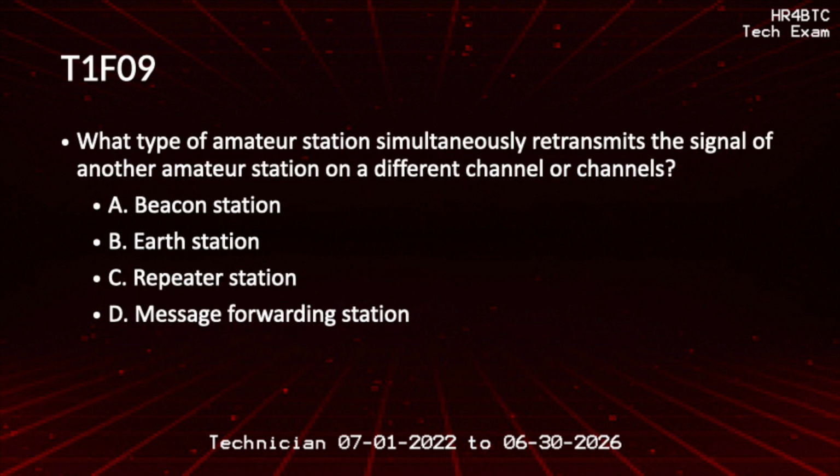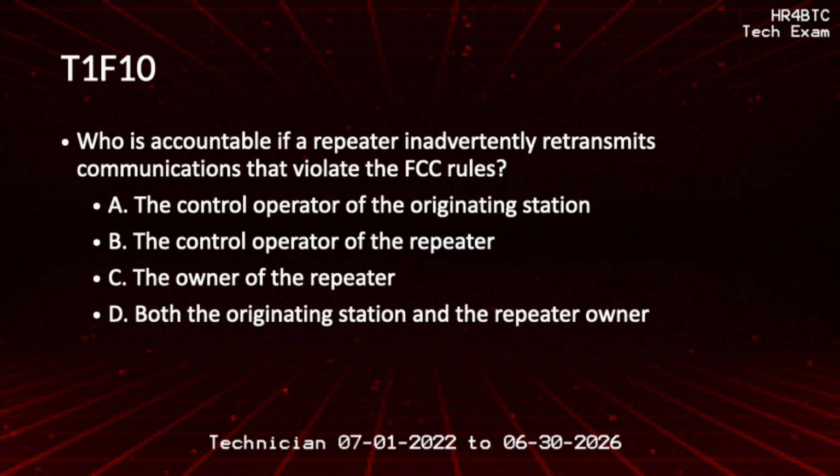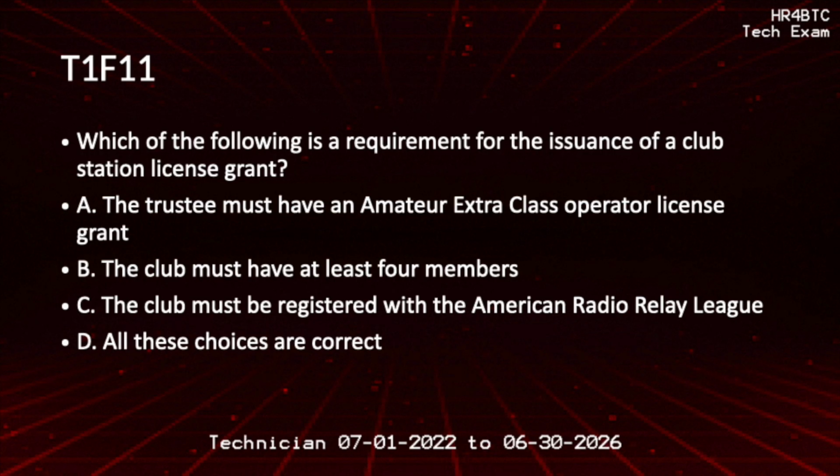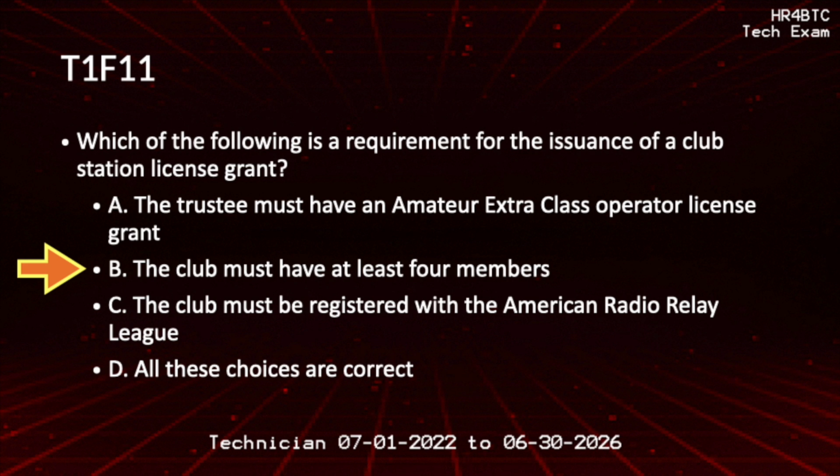What type of amateur station simultaneously retransmits the signal of another amateur station on a different channel or channels? Repeater station. Who is accountable if a repeater inadvertently retransmits communications that violate the FCC rules? The control operator of the originating station. Which of the following is a requirement for the issuance of a club station license grant? The club must have at least 4 members.